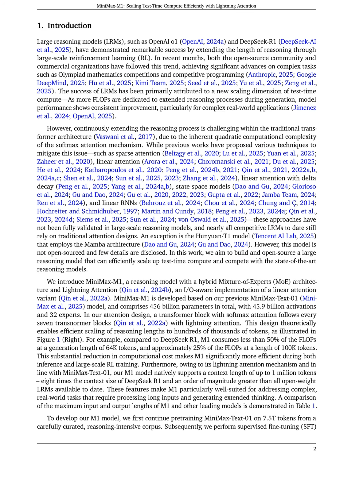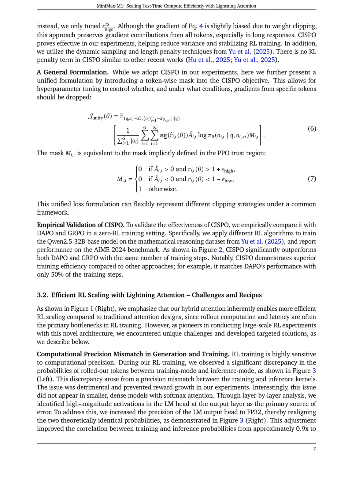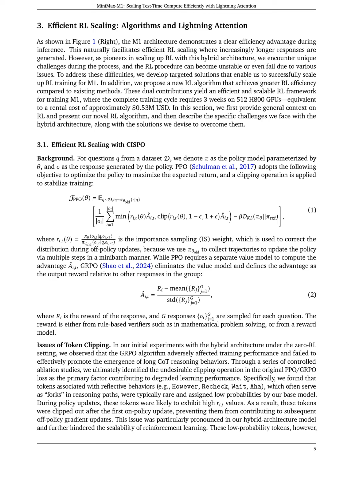The MiniMax-M1 model presents several limitations and drawbacks, particularly related to its hybrid architecture and reinforcement learning (RL) training process. One significant issue is the precision mismatch between training and inference kernels, which hindered reward growth during RL training, necessitating adjustments to increase the precision of the output layer to FP32. Additionally, the model faced challenges with the GRPO algorithm, which adversely affected training performance by clipping important tokens associated with reflective behaviors, thus preventing effective long chain of thought reasoning.